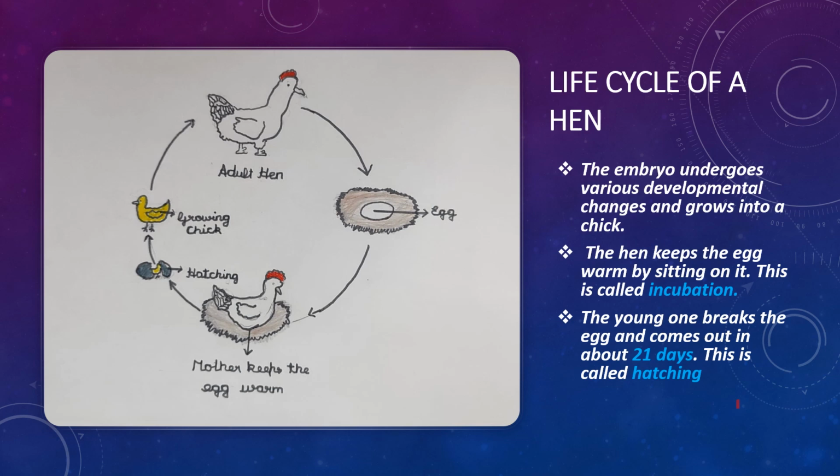Let us look at the life cycle of a hen. The hen lays eggs and the hen keeps the egg warm by sitting on it. This is called incubation. After 21 days, the chick comes out of the egg. This is called hatching. Then the chick grows up and becomes an adult hen.